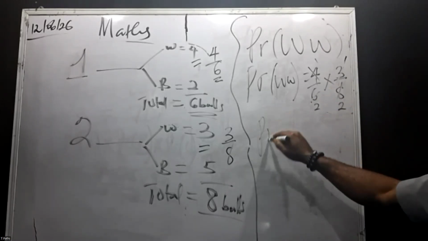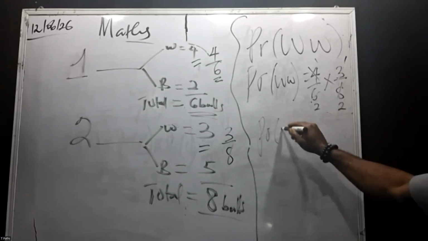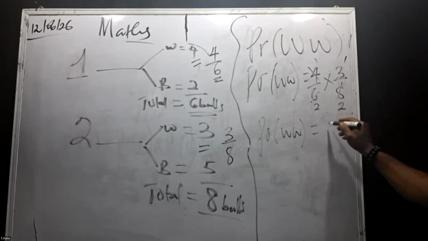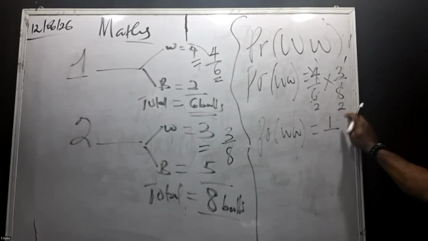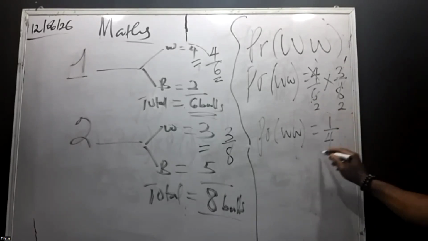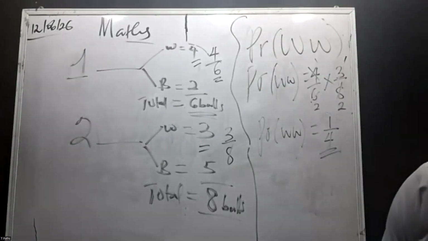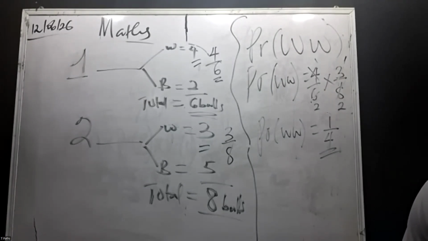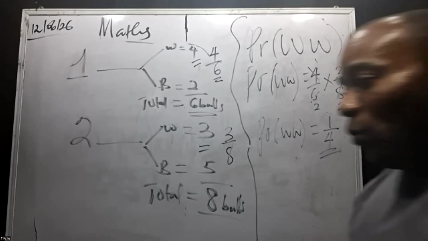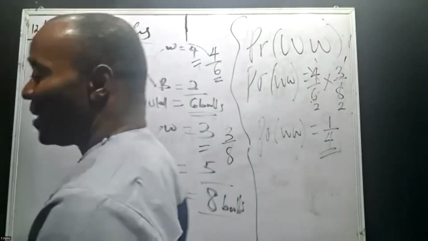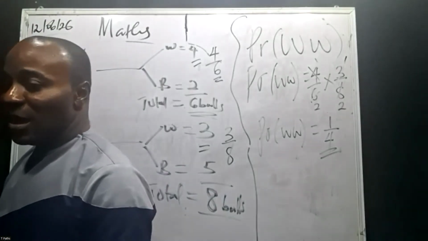So we have 1 over 1, 2 times 2 down, which is 4. So the answer is 1 over 4. The probability that both are white is 1 over 4. That is the answer.